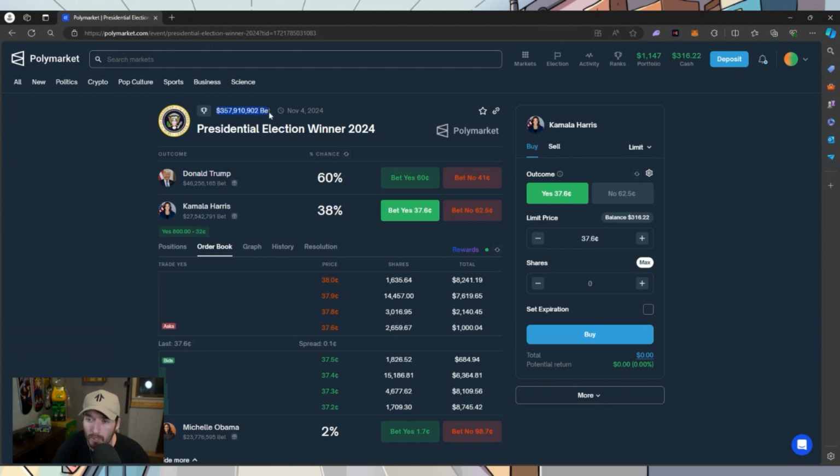The major thing that I look for here, some key indicators on each of these various prediction markets, is total volume. So we can see $357 million have been bet on this and when it settles. So this will settle on November 4th. What that means is on November 4th, whoever wins just gets the yes.